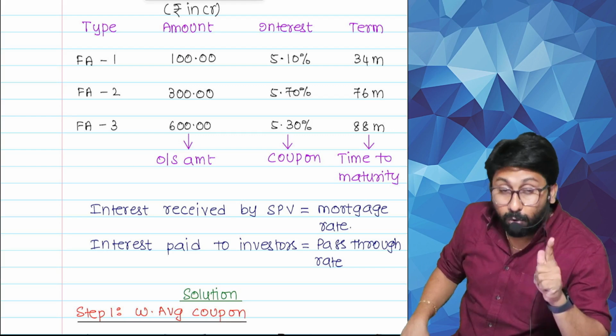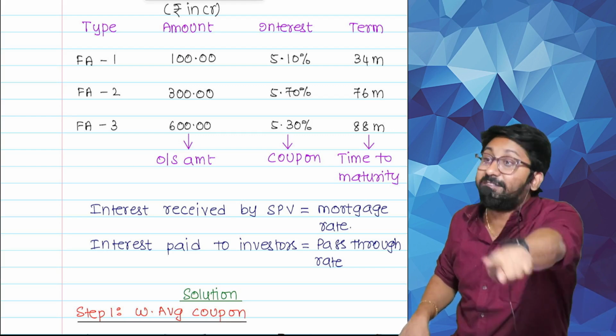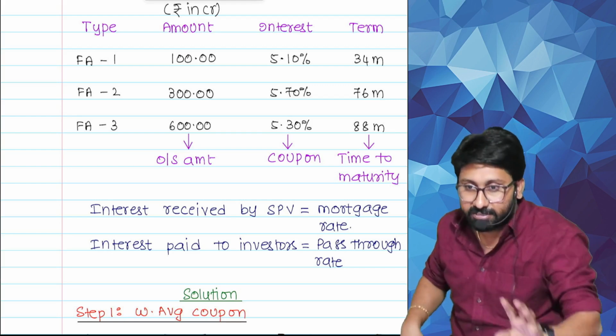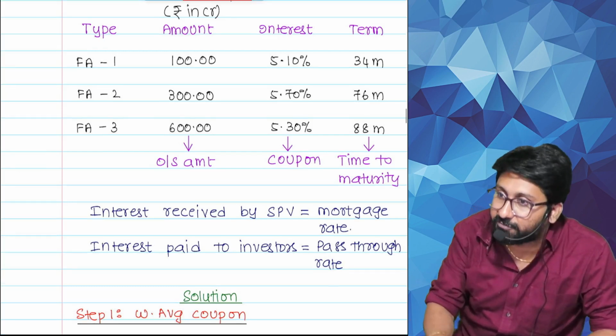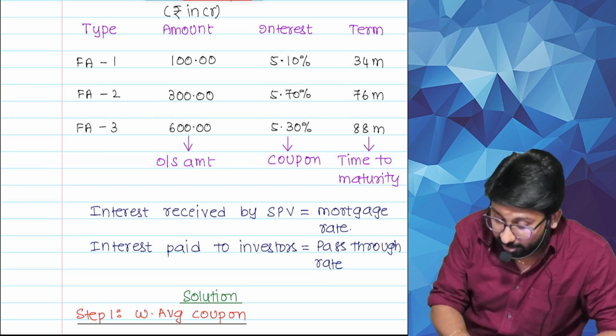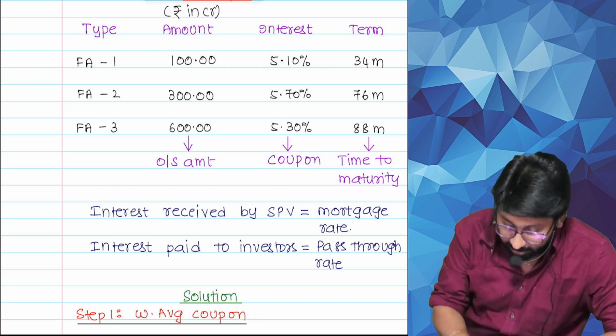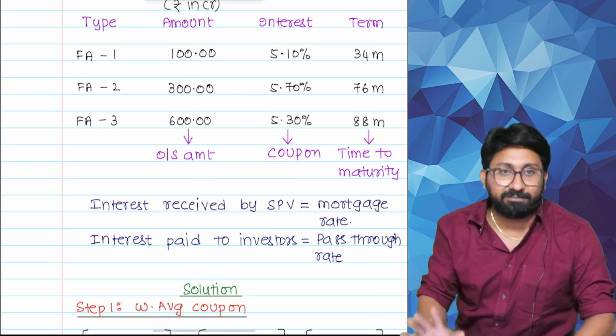What I pay to you is not 5.1, is not 5.7, is not even 5.3. It's a weighted average. How much money is blocked for 34 months? 100. How much money is blocked for 76 months? How much money is blocked for 88 months? That is also a weighted average term.